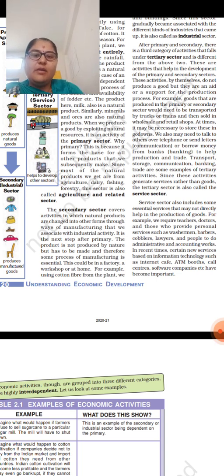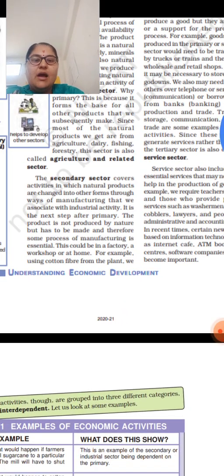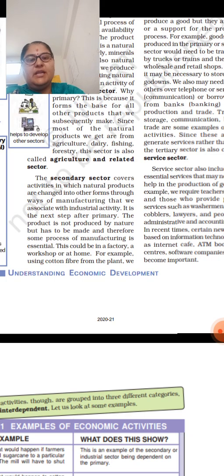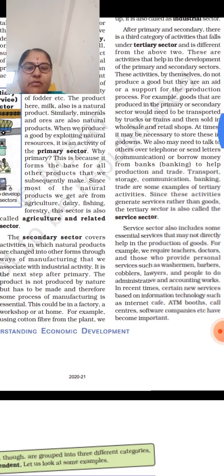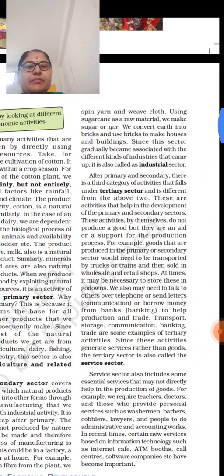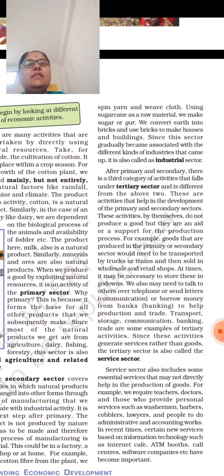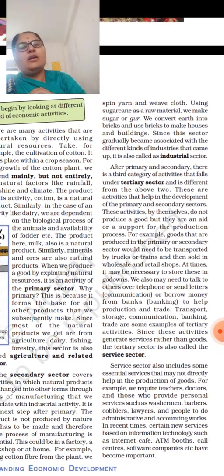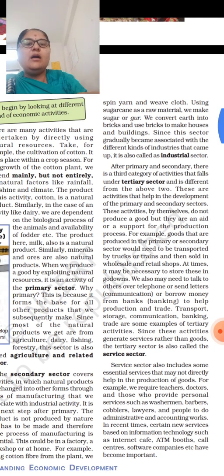The product is not produced by nature but has to be made by man, and therefore some process of manufacturing is essential. This could be in a factory, a workshop or at home. For example, using cotton fiber from the plant we can make spun yarn and weave cloth. So like this, we take the cotton, we prepare the yarn, and then we weave the clothes.